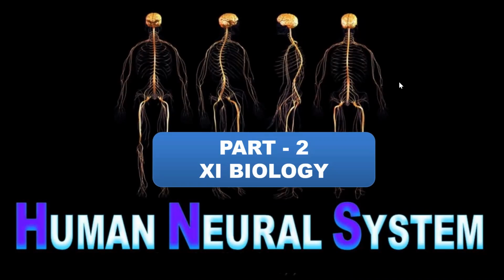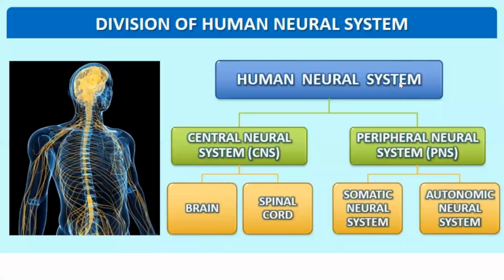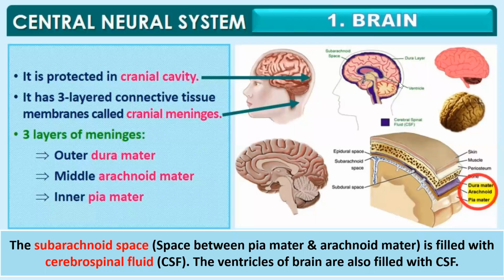Welcome, student, to part 2 of the chapter Neural Control and Coordination. In this, we are going to discuss the human neural system. The human neural system is divided into two parts: the central nervous system, that is CNS, and the peripheral nervous system. The central nervous system consists of brain and spinal cord, whereas the peripheral neural system consists of the somatic neural system and the autonomic neural system. Let's start with the CNS.